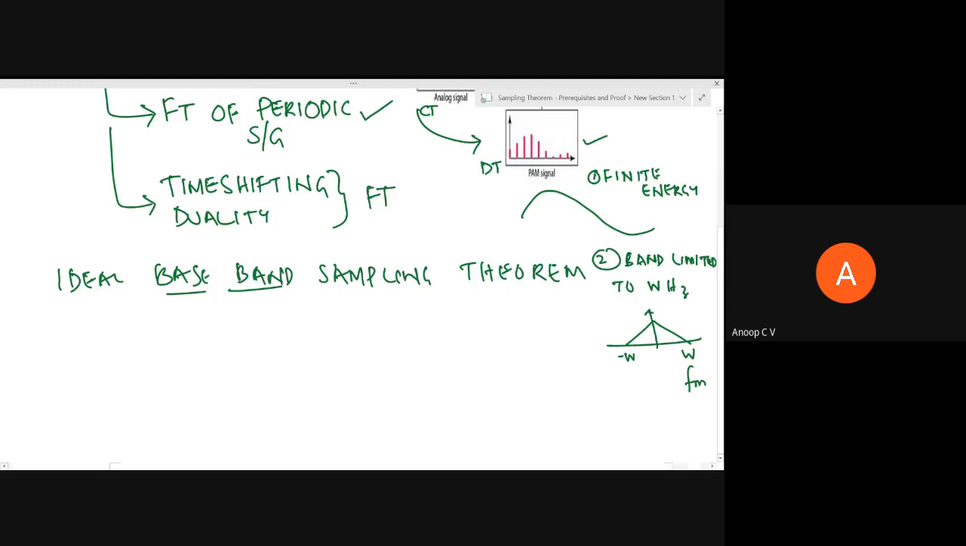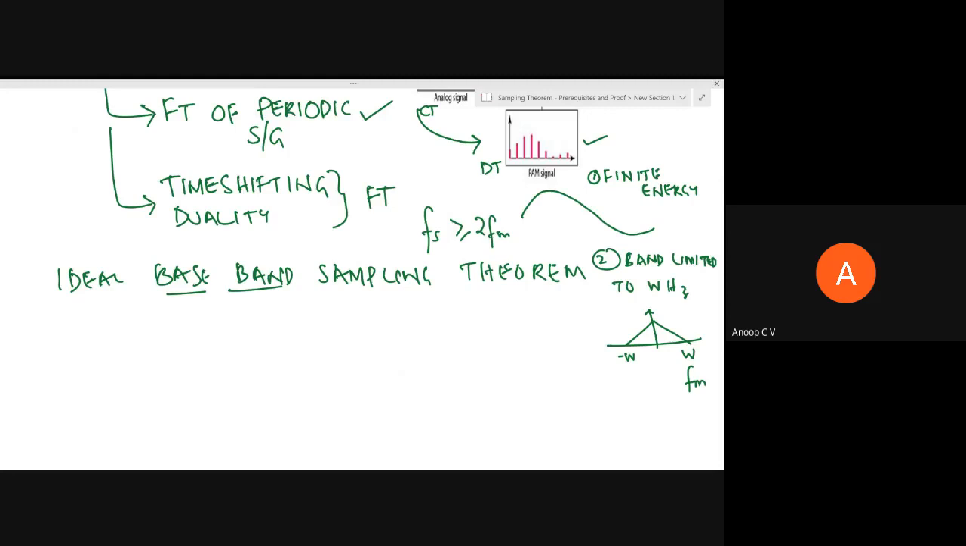Normally, if you ask someone what the sampling theorem is, straight away people will tell FS should be greater than or equal to 2 FM. That is, the sampling frequency or sampling rate should be greater than or equal to twice the maximum frequency content of the message signal, or the signal which is to be sampled. That is the sampling theorem in a nutshell.